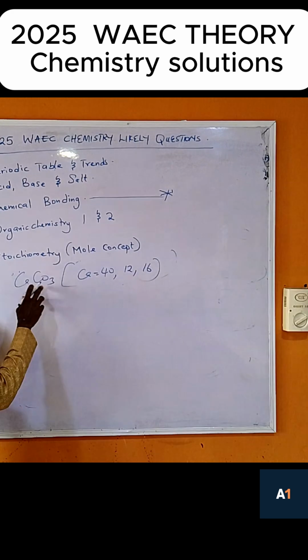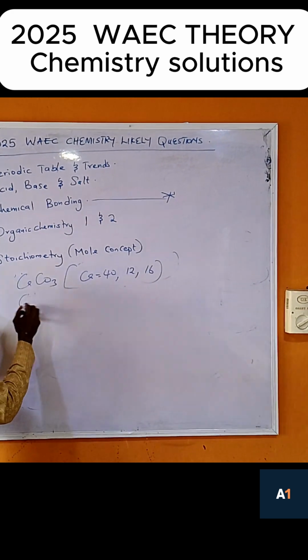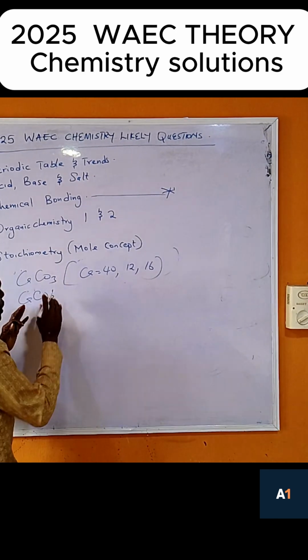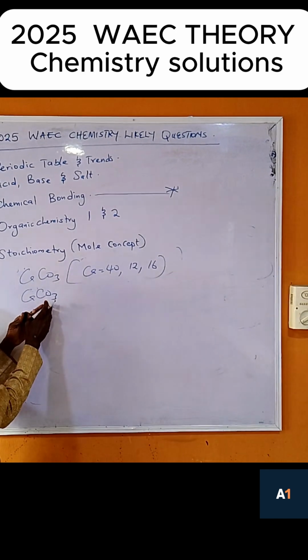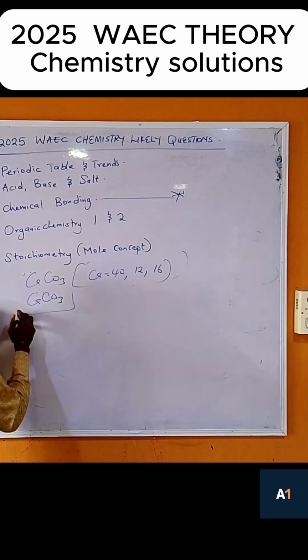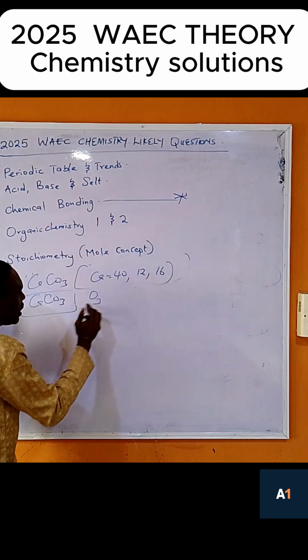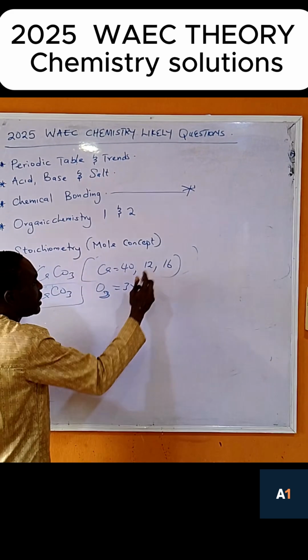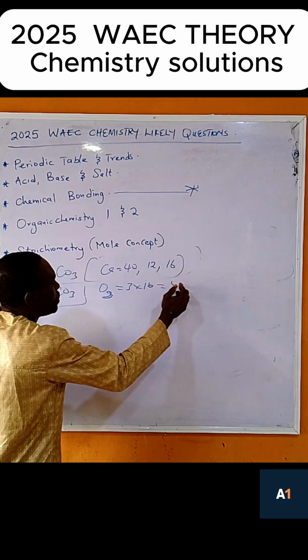Now, what of calcium carbonate? The calcium carbonate, I will do in this form. What is the percentage of oxygen in calcium carbonate? Now in this case, let's look at this one. Now O3. Let's look at it. O3, meaning that 3 times 16 here will give us 48.